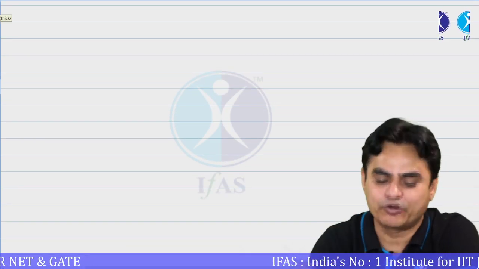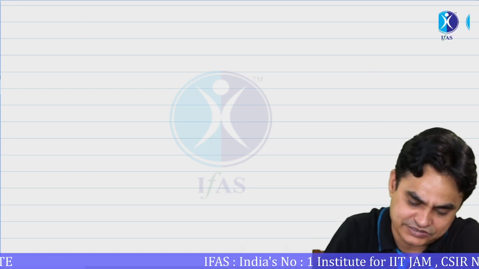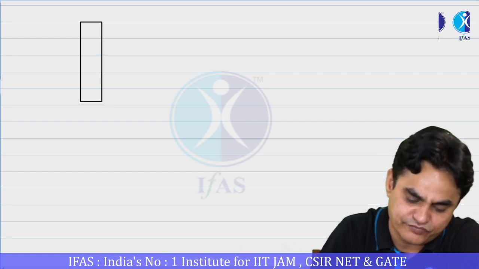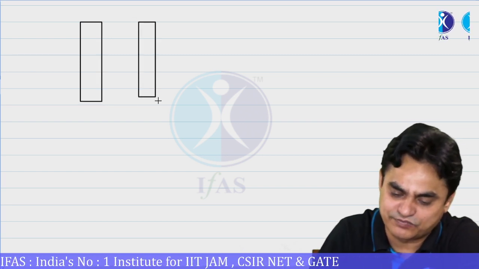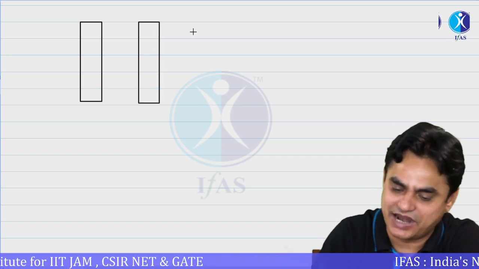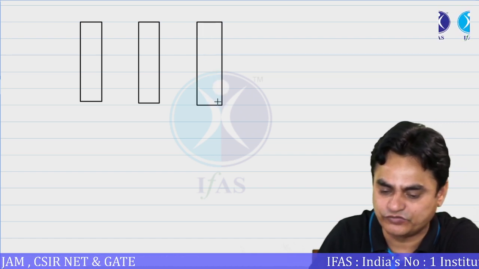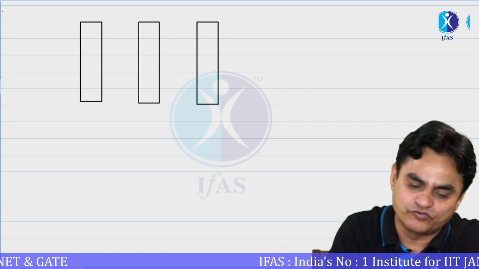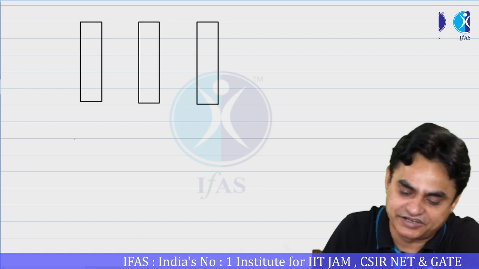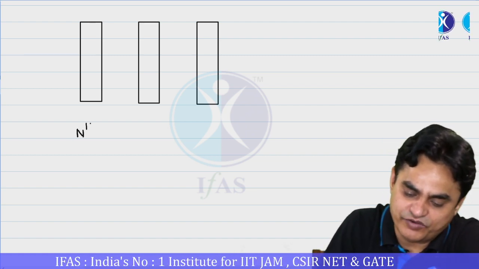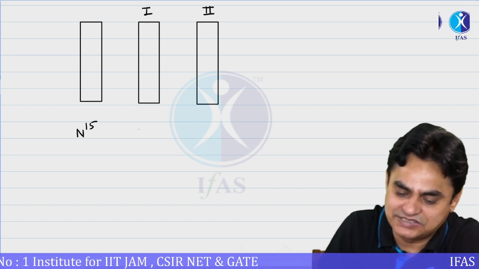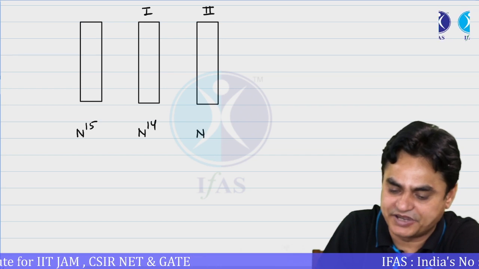So let's apply your mind and try to give me the answer. What could be the answer? Let's say the same experiment was performed by you for some unknown bacteria you captured from Mars, and you obtained this kind of result. What prediction will you make? First you collected some bacterial species from Mars, from another planet, and maintained them on an N15 containing medium, and then for a first generation and then for a second generation you place them on an N14 containing medium.